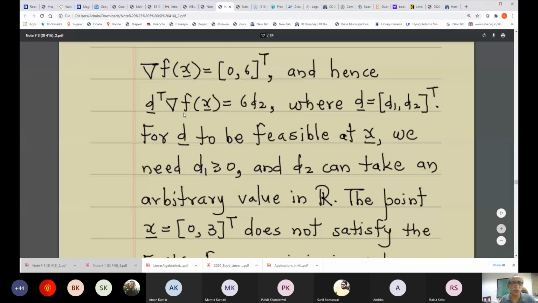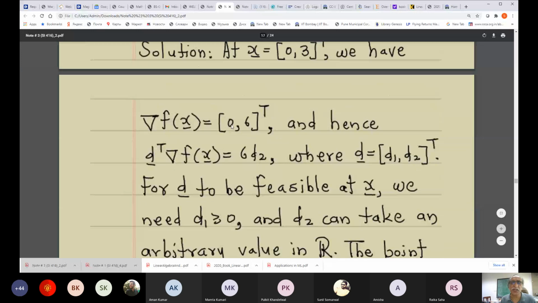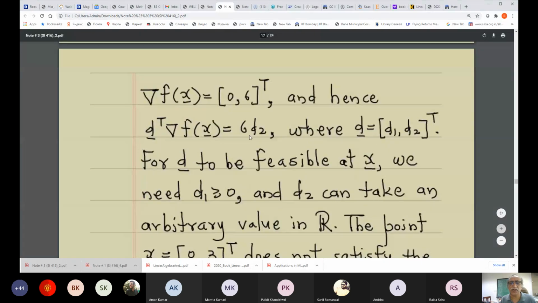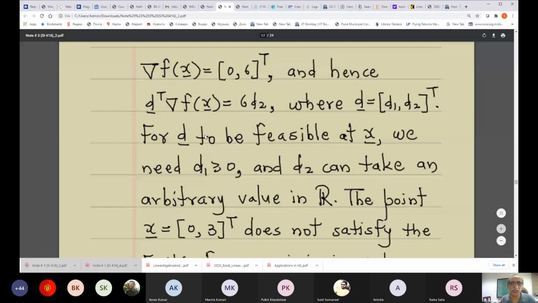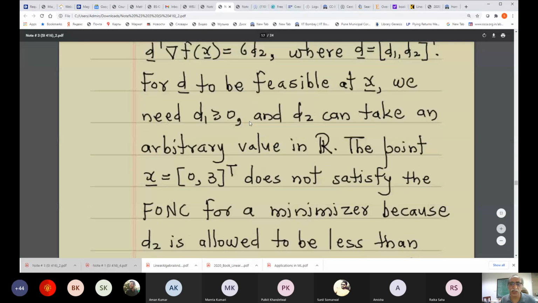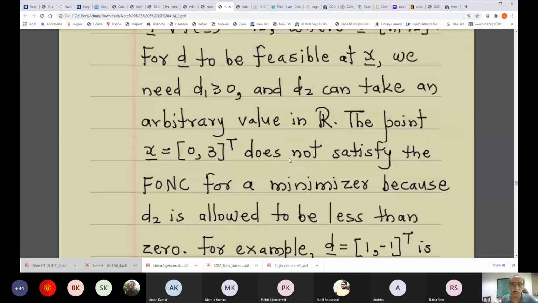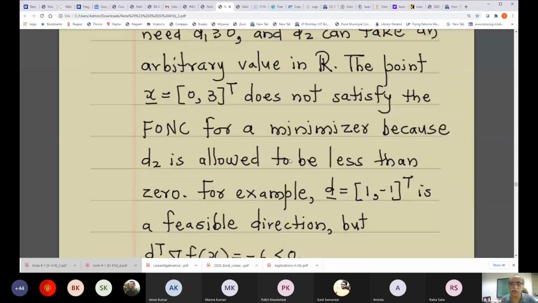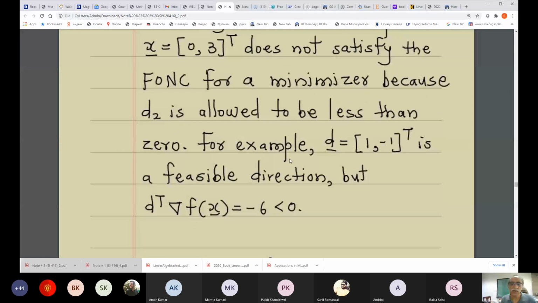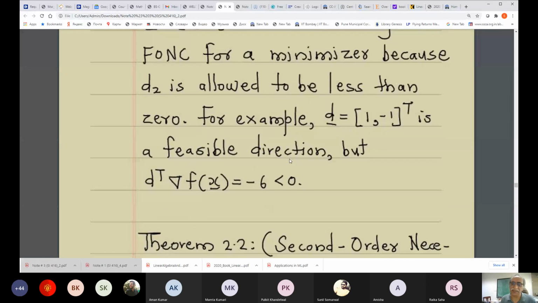The inner product of d and the gradient at this point x03 is only in terms of d2, and since d2 can assume negative values, this can be made negative, and therefore the first order necessary condition is not met for this point x03, and therefore it cannot be a minimizer.